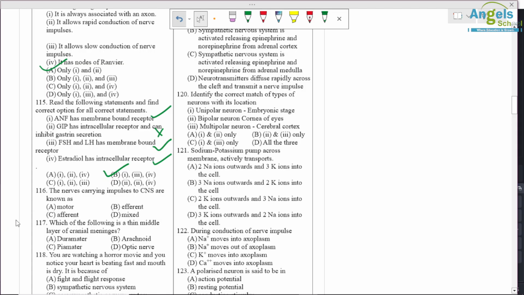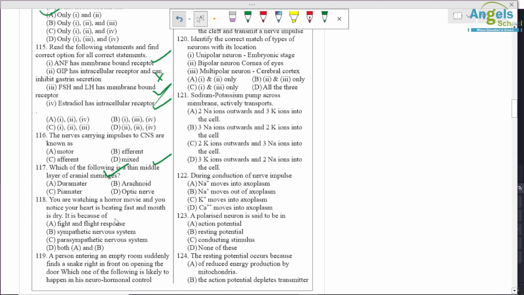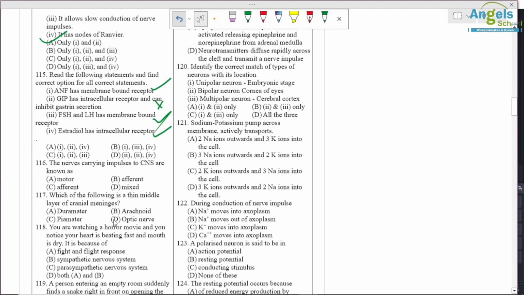Question number 116. The nerves carrying impulses to the CNS are known as afferent. C option is correct. Which of the following is a thin middle layer of cranial meninges? Okay, so the arachnoid layer is present in between.